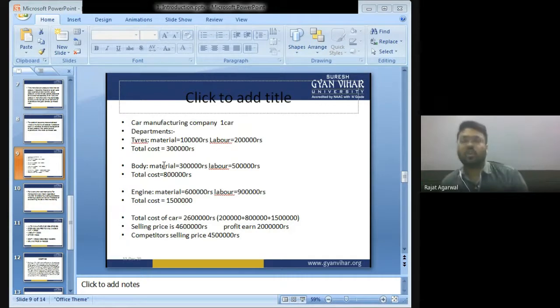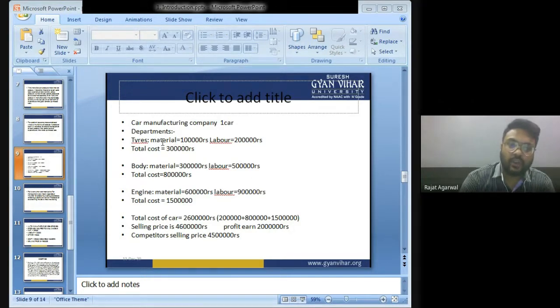Now, the total cost of the tire department is 3 lakh. In the tire department, material of 1 lakh and labor of 2 lakh is used to manufacture one car. So total cost is 3 lakh.